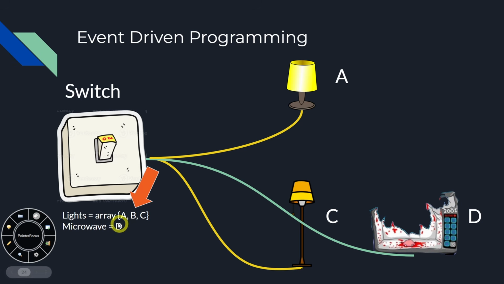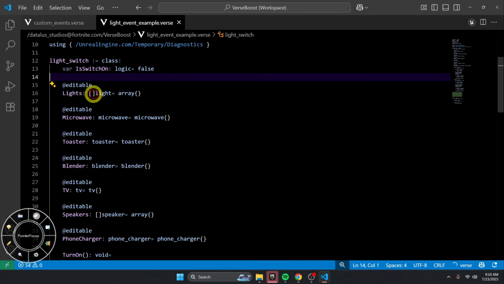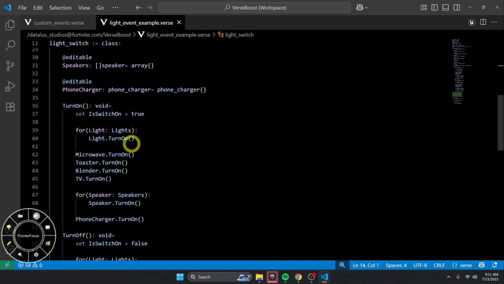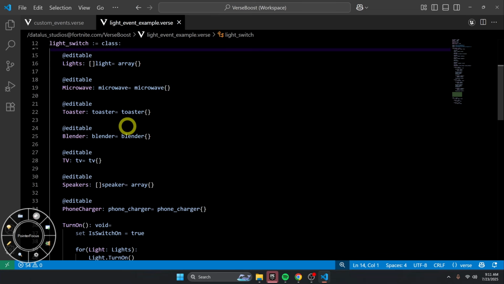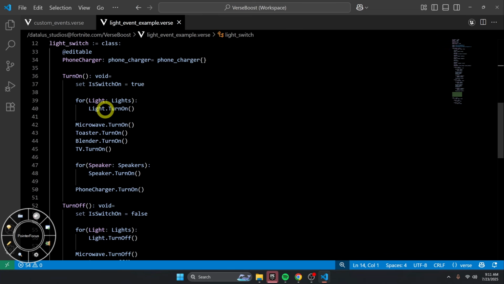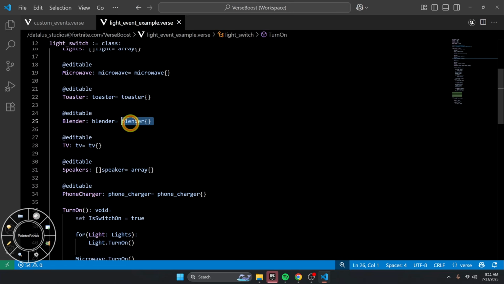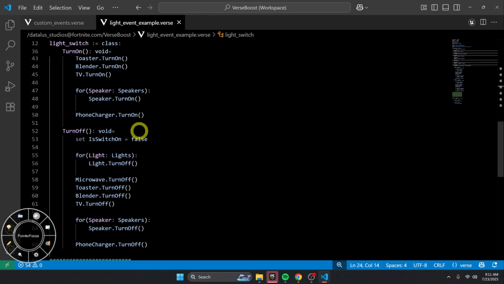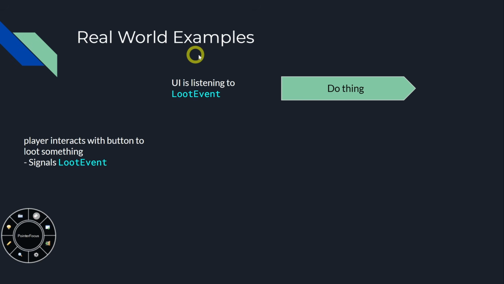But then we have to take it away from our lights array. Just to illustrate how out of hand it could get, let's say we have all of these devices. We got lights, microwaves, toaster, blender, TV, speakers, phone charger, all these things attached to our light switch. Well, now the light switch is responsible for all of those things, so you need to hook it up every single time. And every single time you turn it on, and when you have to remove it, you have to remove it from turn on and turn off and from here. So it just gets really, really tedious really fast if we were to do that, right? Let's go back to a real world example.